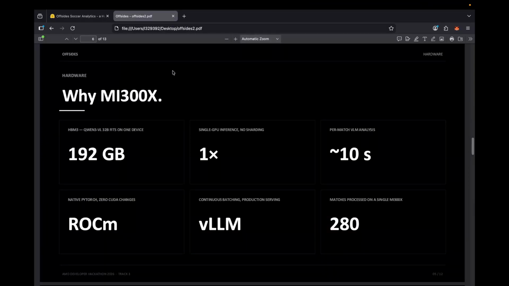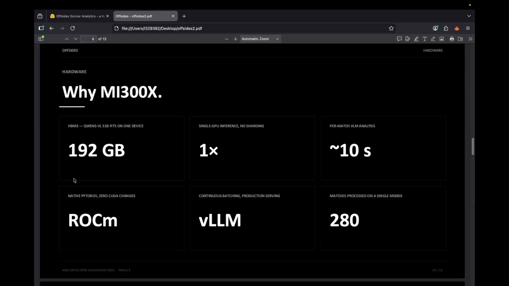A quick note on why AMD and Qwen3-VL. The MI300X has 192 gigabytes of unified high bandwidth memory. That means Qwen3-VL with 32 billion parameters loads on a single device with no model sharding, no quantization, no multi-GPU coordination. One Docker run command with GPU pass-through gives you a production-ready API serving a 32 billion parameter multimodal model.